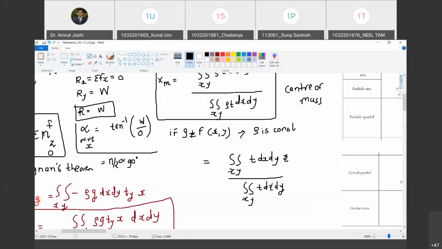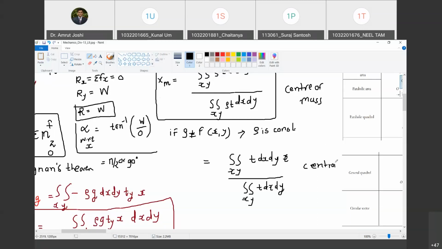Now, do you see there are only geometrical properties on the right hand side? There is no density, there is no material property, there is no gravitation. Do you agree with me? Yes. Only geometry. So we call it the x coordinate of the center of geometry, which by definition we call the centroid. Are you with me? Yes, sir.